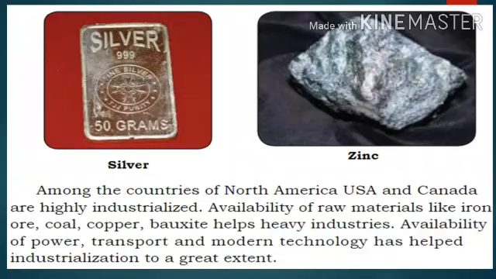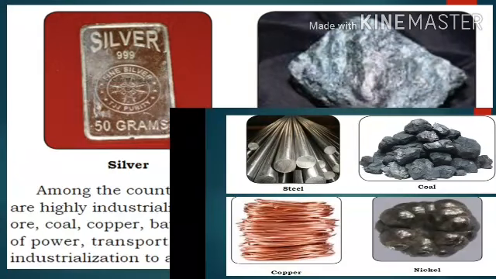Among the countries of North America, the USA and Canada are highly industrialized. Availability of raw materials like iron ore, coal, copper and bauxite helps heavy industries.